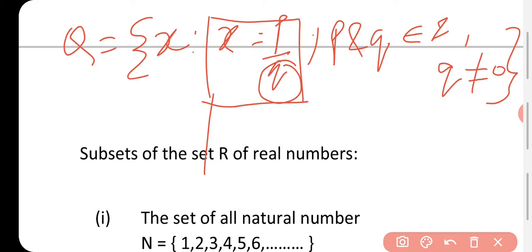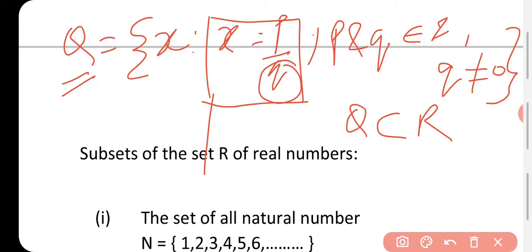P and q are integers and q is not equal to 0. Now class, all the elements of set Q, all the rational numbers, also belong to the set R. So what does it mean? Q is a subset of R.